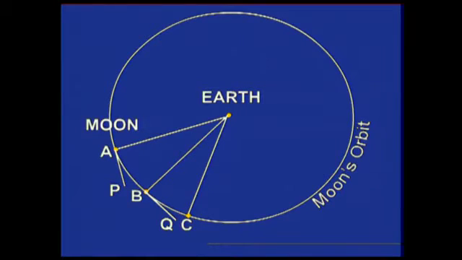At C, again it would have gone along the line CR, but it is brought back to D by the pull of the Earth. This means that the direction of motion of the moon changes at every point of its orbit.